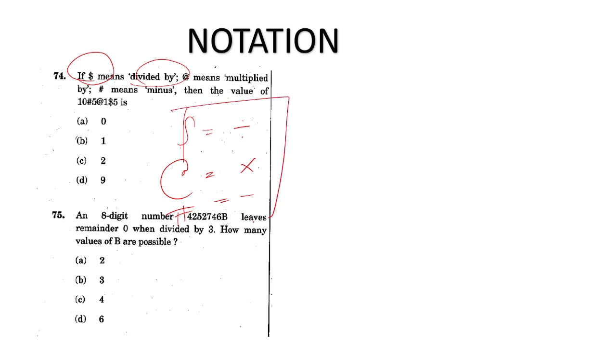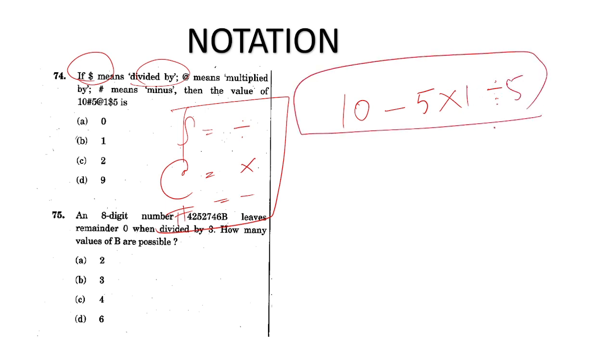Then they are asking the value of 10 minus 5 into 1 divided by 5. You should very easily do all these things, or leave that question and move on to the next question, right?